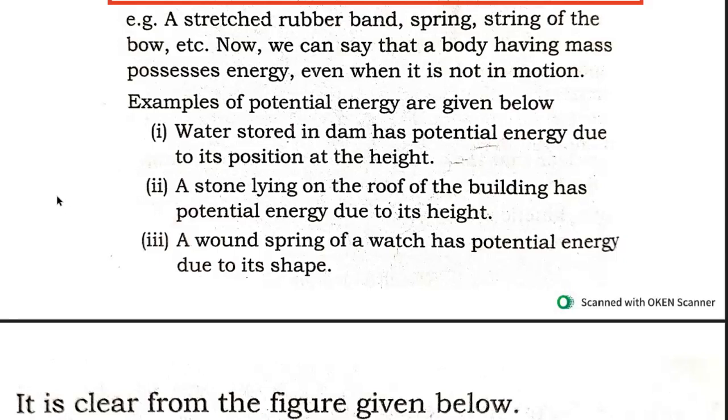All the elastic substances like a spring, an elastic, a rubber band, a stretched bow, etc. possess potential energy due to their configuration. That particular kind of potential energy is known as elastic potential energy.